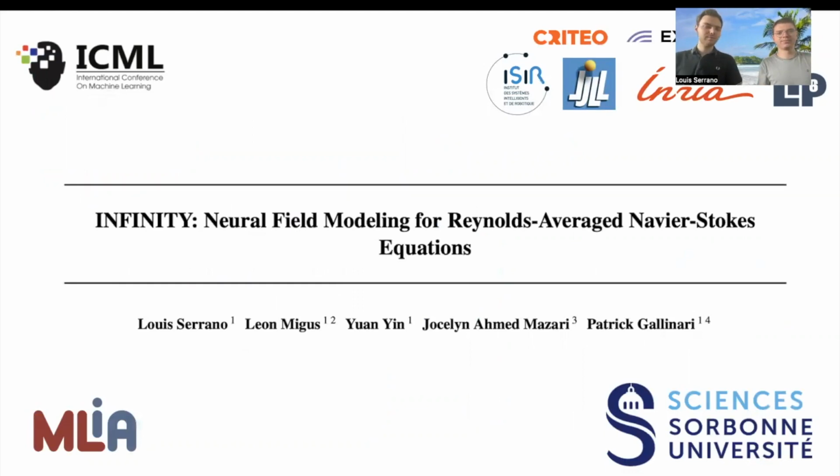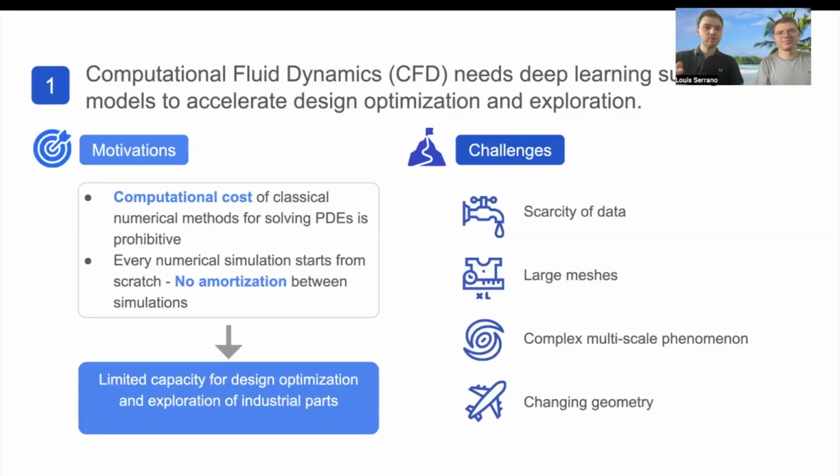Hi, I'm Léon, and with Louis, we are going to present to you Infinity, an implicit neural representation approach for Reynolds-Averaged Navier-Stokes equations. So we'll try to come up with a deep learning surrogate model to accelerate design optimization or exploration. Traditionally, surrogate models are numerical solvers that are very computationally costly, especially since a new simulation needs to be run again for new boundary conditions.